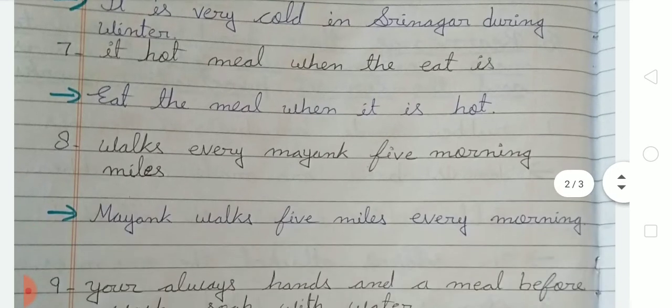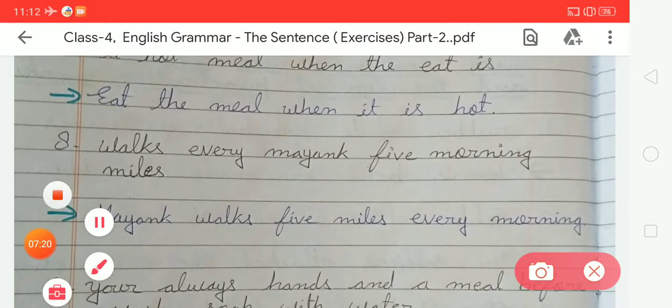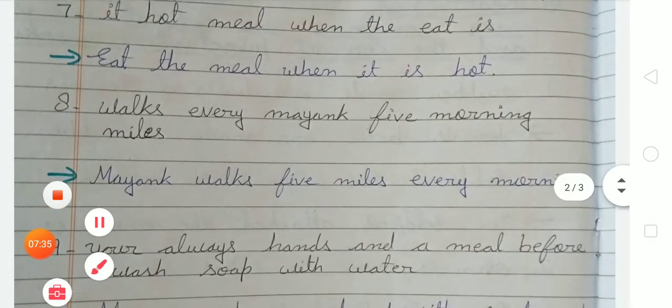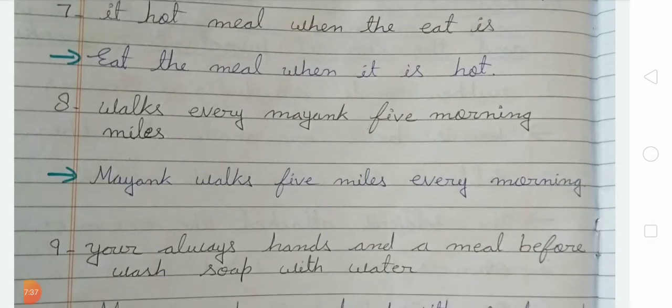Now the next, number 8. In number 8 there is, walks every morning 5 morning miles. So we have to rearrange these given jumbled words. The sentence will be, Mayank walks 5 miles every morning. So students, in number 8 we have to write, Mayank walks 5 miles every morning.